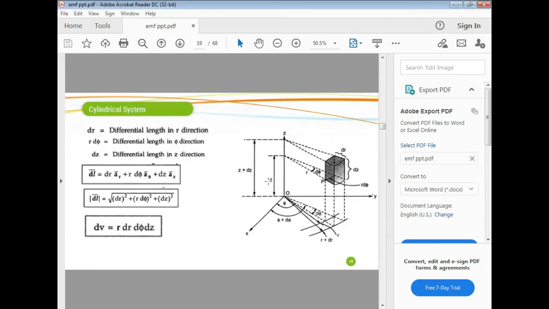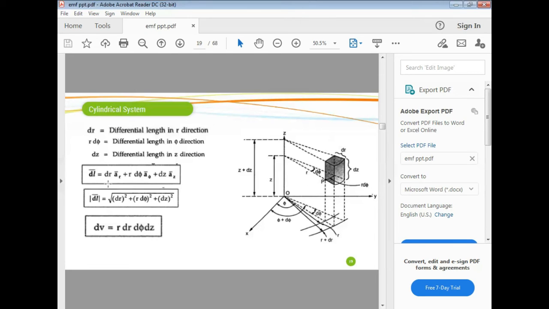Here we are using three differential elements. One is dr, this is the dr length. Another one is r into d phi. This length is r into d phi. And dz.